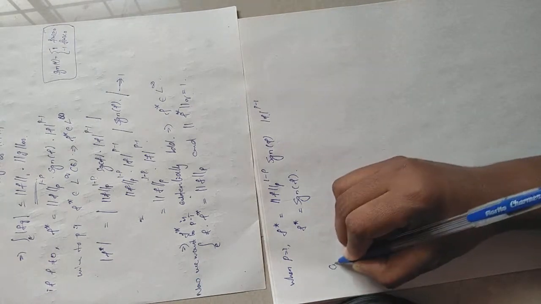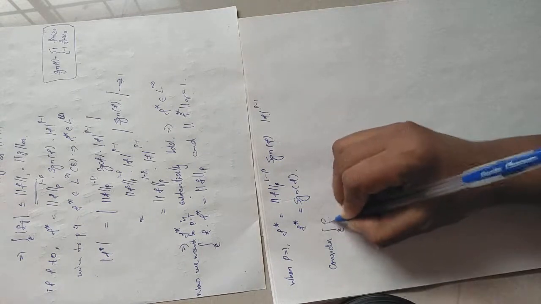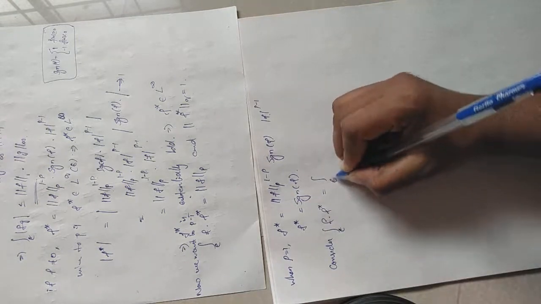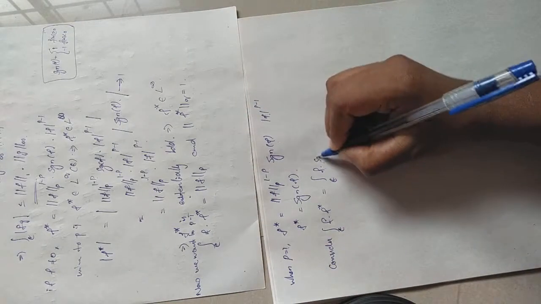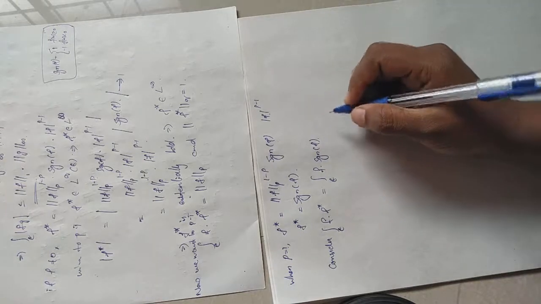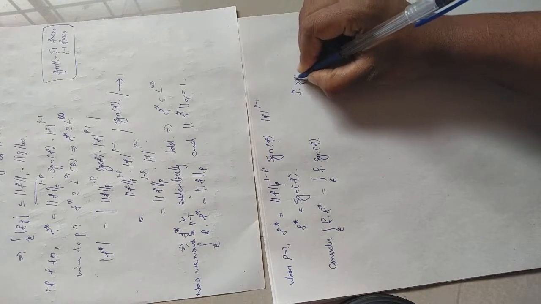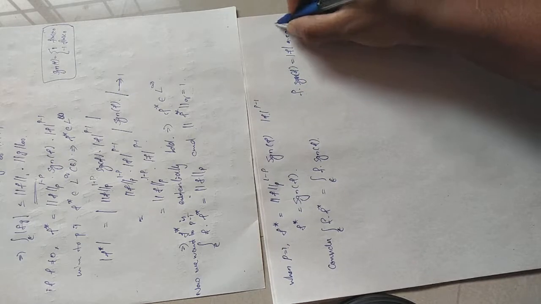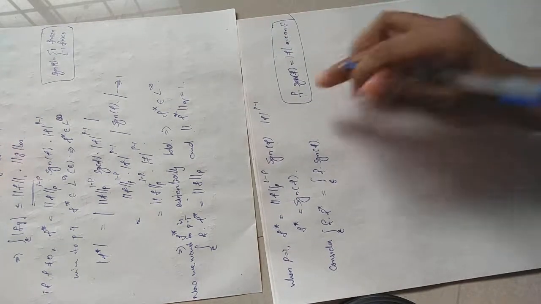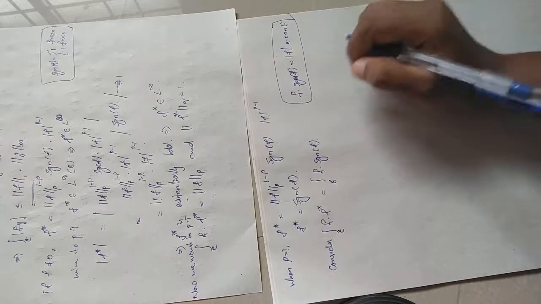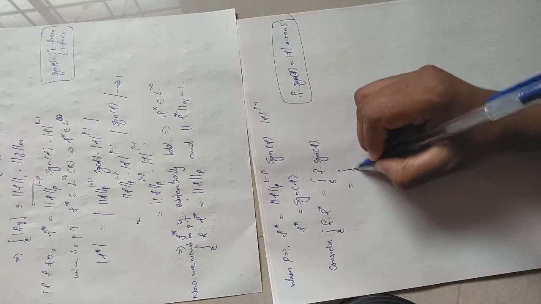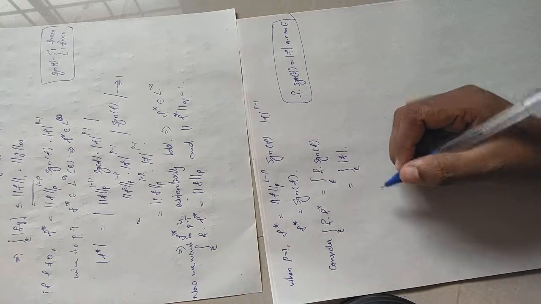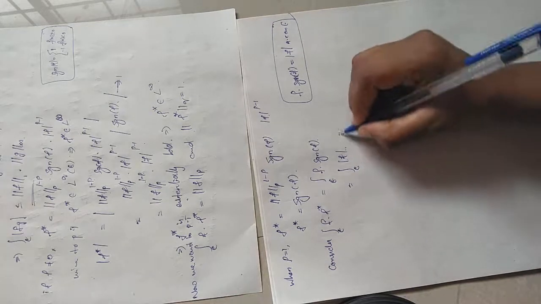Then you consider the integral over E of f into f star. That is equal to the integral over E of f into signum of f. We want to prove this equal to the p norm of f. A function f into signum of f will always be equal to mod f almost everywhere on E. We know this. So this can be written as the integral over E of mod f. What is the integral over E of mod f? This is equal, by definition, to the 1 norm of f.